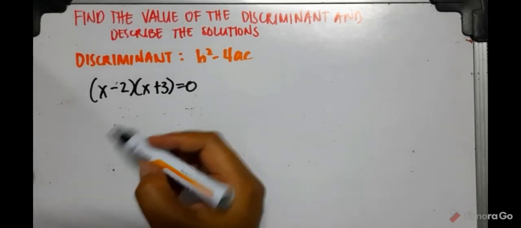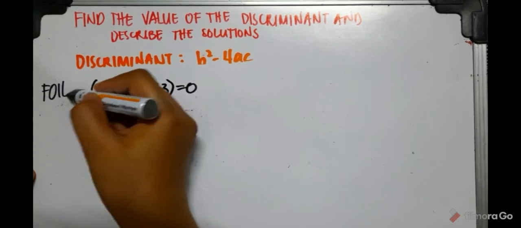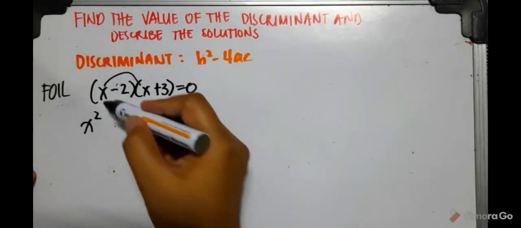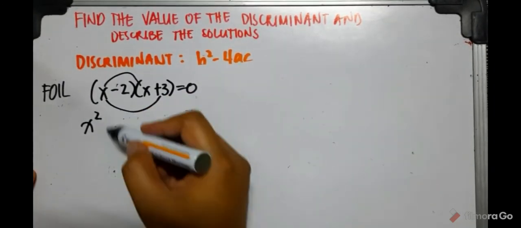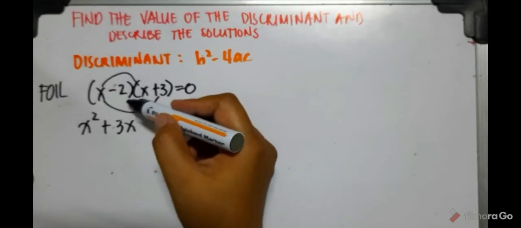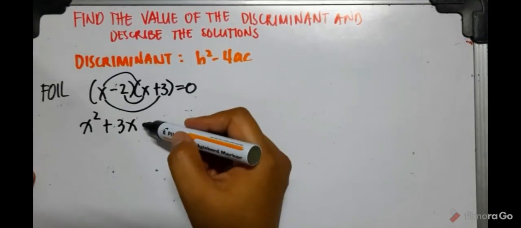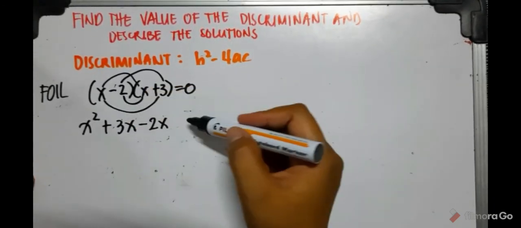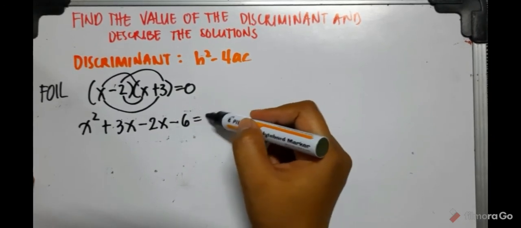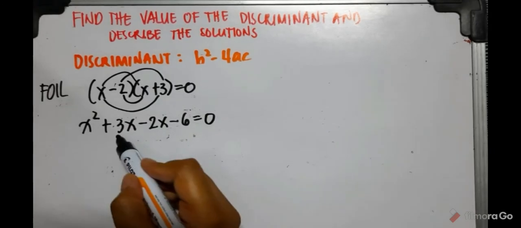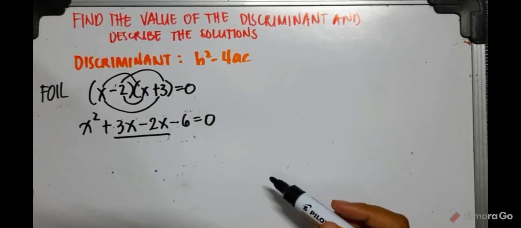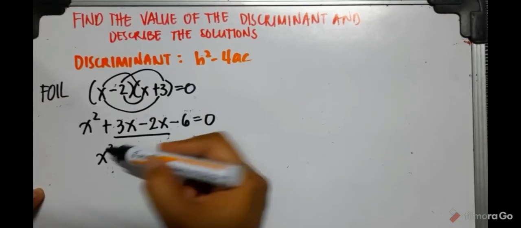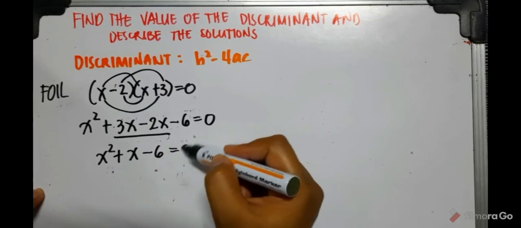So we use the FOIL method. First, x times x is x squared. Outer, 3 times x is positive 3x. Inner, negative 2 times x is negative 2x. And the last, positive 3 and negative 2 is equal to negative 6, is equal to 0. Next is we combine like terms. Positive 3x and negative 2x will have x, correct? So we now have x squared plus x minus 6 is equal to 0.